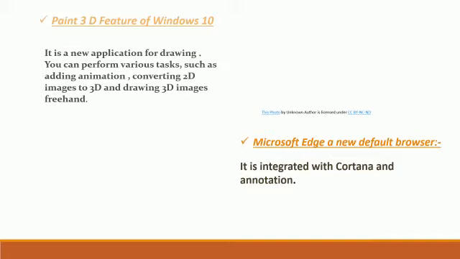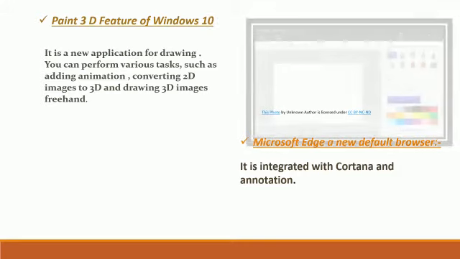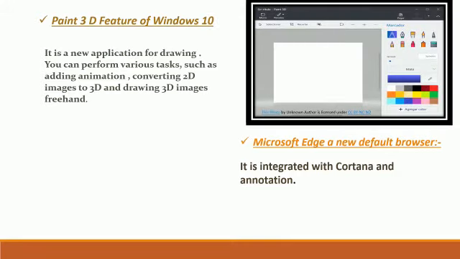Next feature is Paint 3D. It is a new application for drawing. You can perform various tasks such as adding animation, converting 2D images to 3D, and drawing 3D images and freehand drawing. As you can see in the picture, there are so many features in Paint 3D. You will use and enjoy.